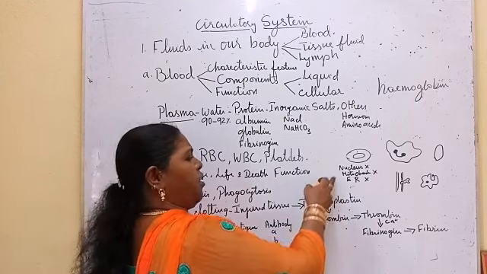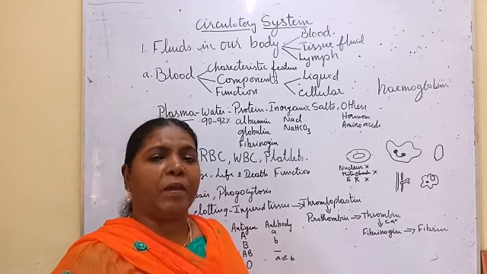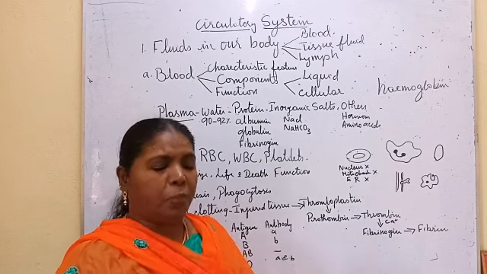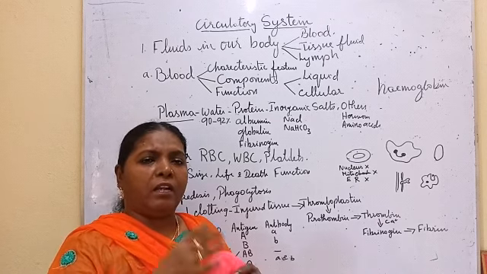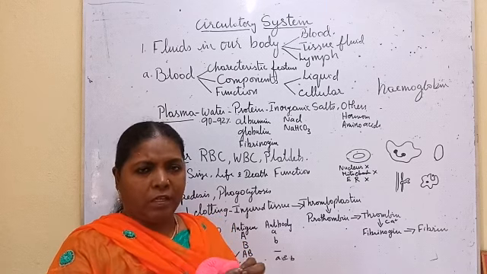Then the RBCs will not have mitochondria also. Mitochondria is the powerhouse of the cell because it stores ATP, the energy molecules. Suppose the RBC contained mitochondria, then it would consume that energy for doing its work.